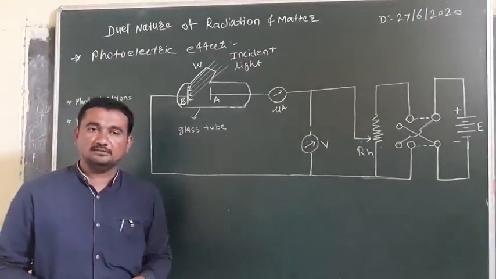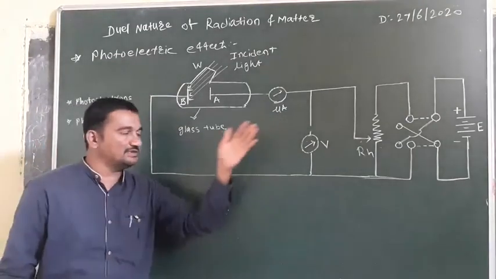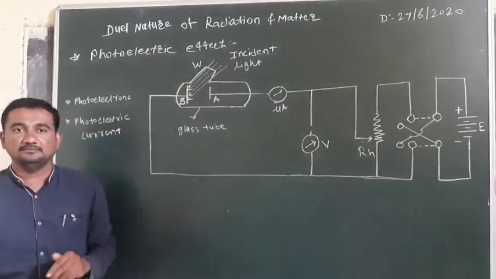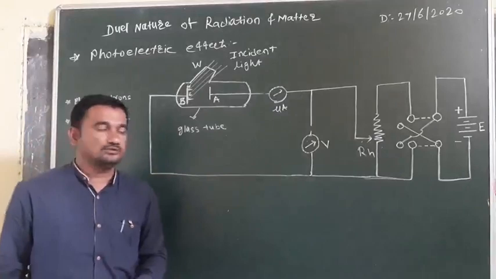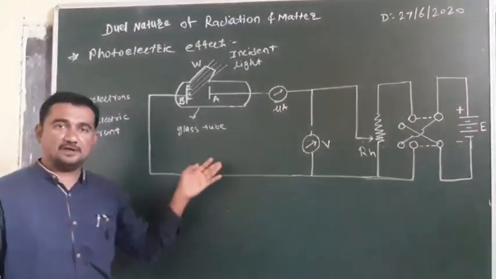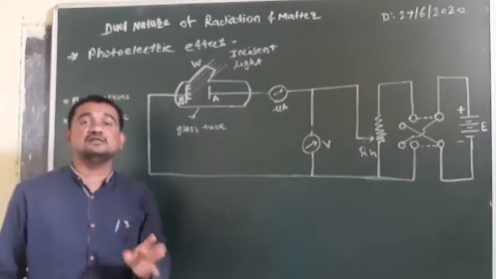We already know that the emission of electrons from a metal surface when light of suitable frequency is incident on the metal is called photoelectric emission. So the photoelectric effect is nothing but the emission of electrons from certain metals due to light of certain frequency.